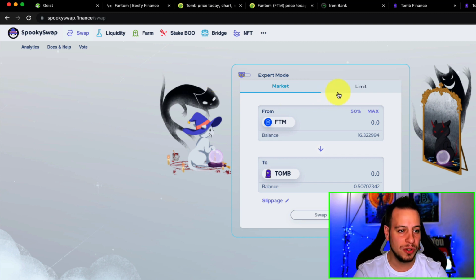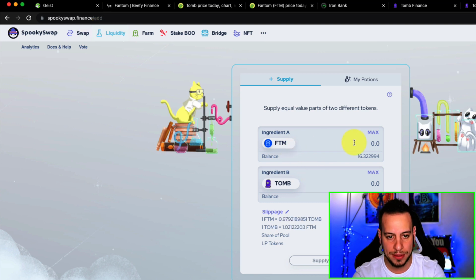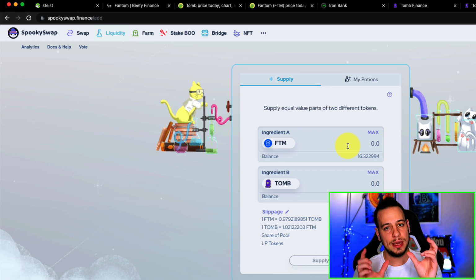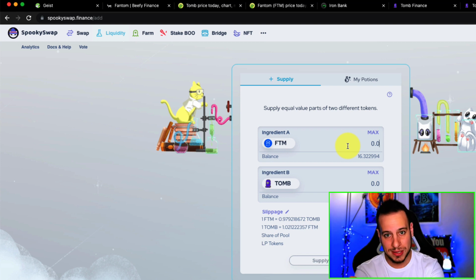The next thing you're gonna do is add liquidity on SpookySwap of Fantom and TOMB. You need to provide the exact same amount, because when you add liquidity in DEXs and AMMs, you need to provide 50% of asset A and 50% of asset B. That's why you sell 50% of your borrowed Fantom to TOMB, and then you add liquidity of Fantom and TOMB.